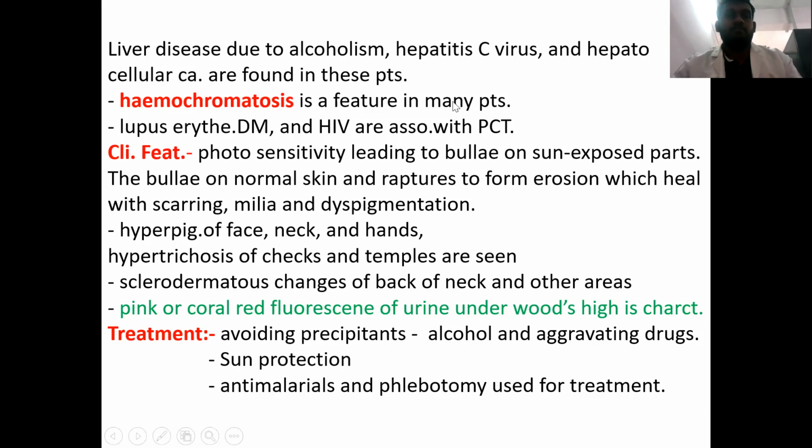Most patients will also have hemochromatosis and also liver involvement due to hemochromatosis. And common associations with porphyria cutanea tarda include diabetes mellitus, HIV, and also lupus erythematosus.